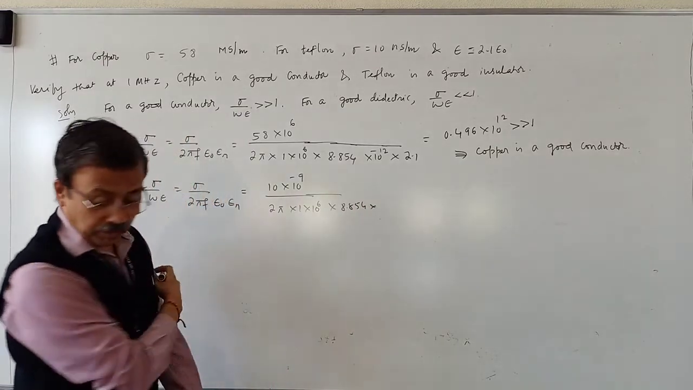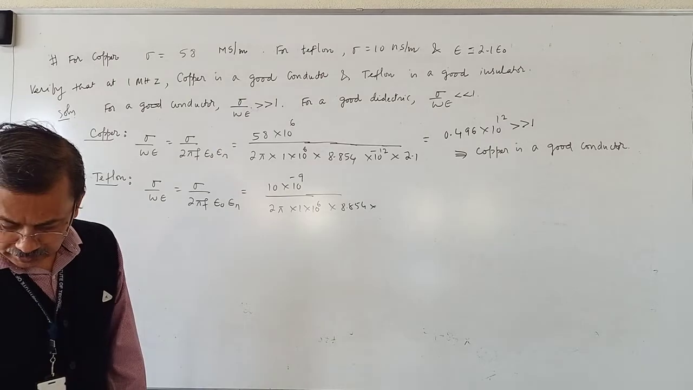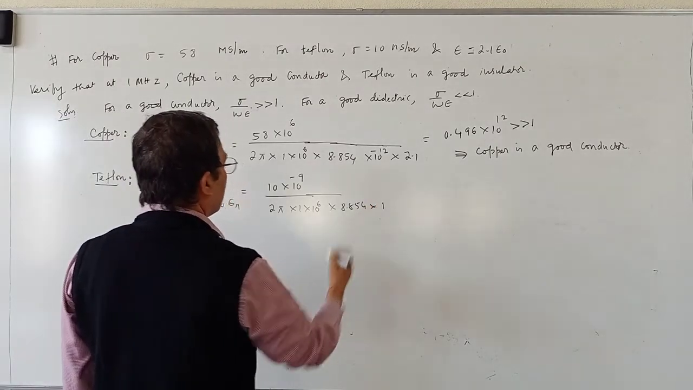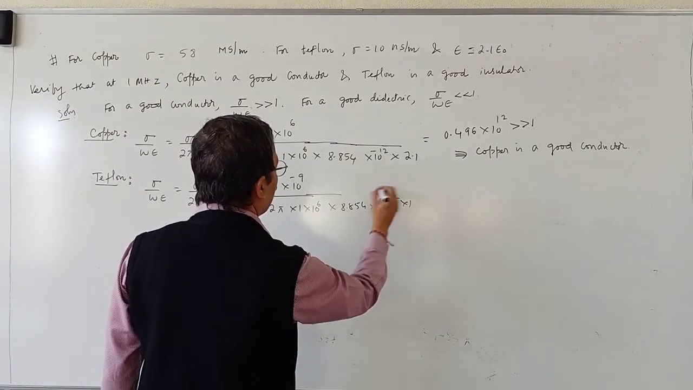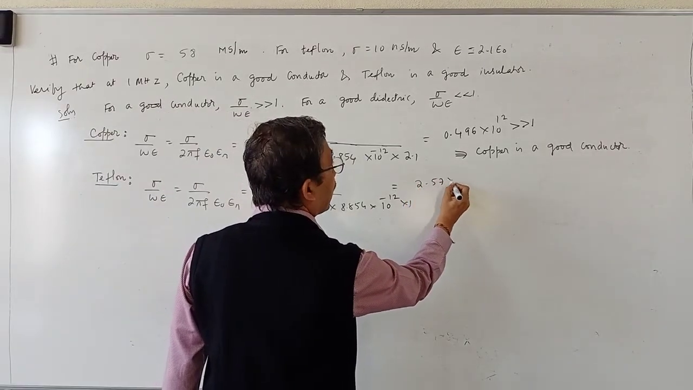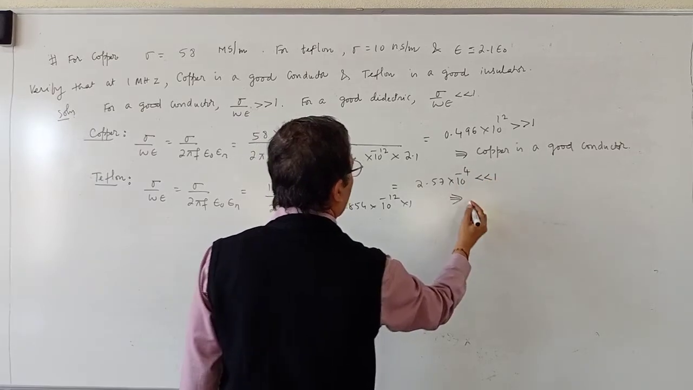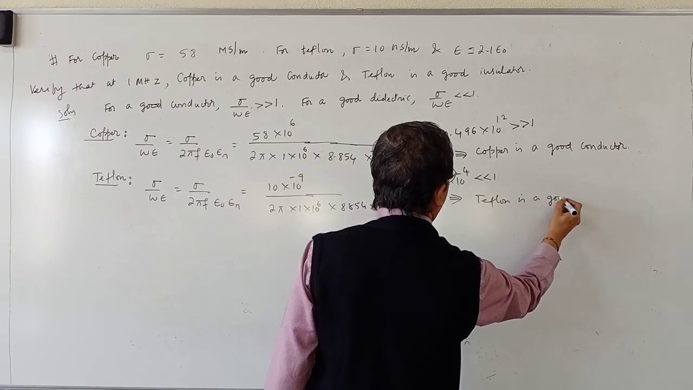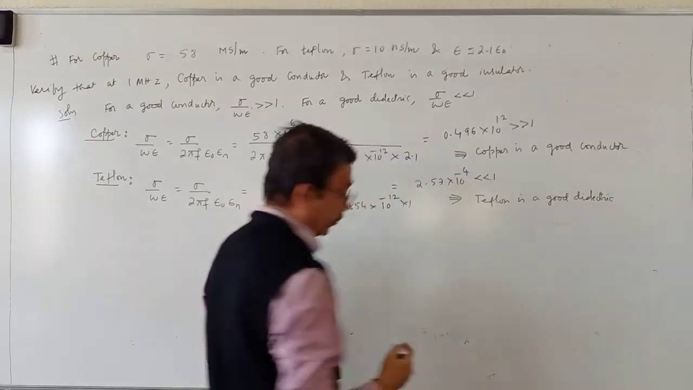And what is epsilon r for Teflon? Epsilon r for Teflon is not given in the problem statement, therefore I take epsilon r equal to 1. So 8.854 into 10 to the power minus 12, epsilon r taken as 1. If you calculate this, you get 2.57 into 10 to the power minus 4, which is very much less than 1. This implies Teflon is a good insulator. Insulator means dielectric. It's a good dielectric. Thank you.